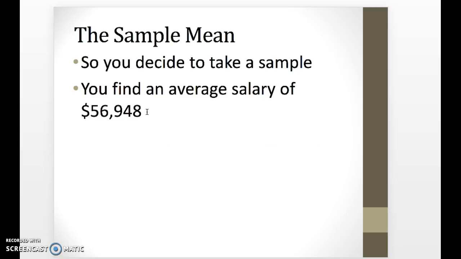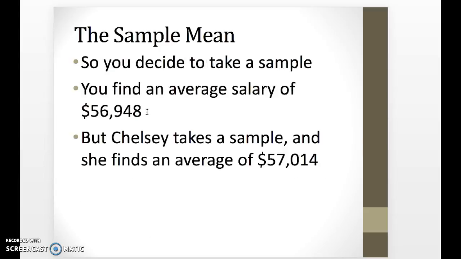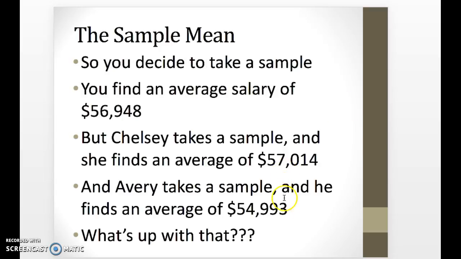Let's say Chelsea takes a sample, and then we have a third friend who takes a sample, and he gets an average salary that's lower. If we wanted to know what's going on, you could probably provide some reasonable explanations. Your friends most likely sampled different people, not the exact same people you did, so it makes sense that the samples produced different sample means. So each of these three numbers represents an X bar, a sample mean that we collected from three different samples.